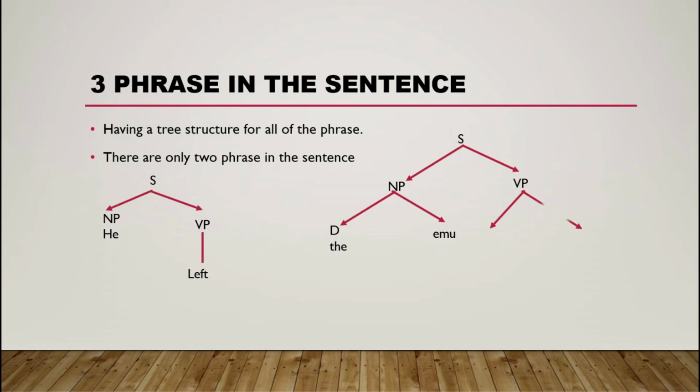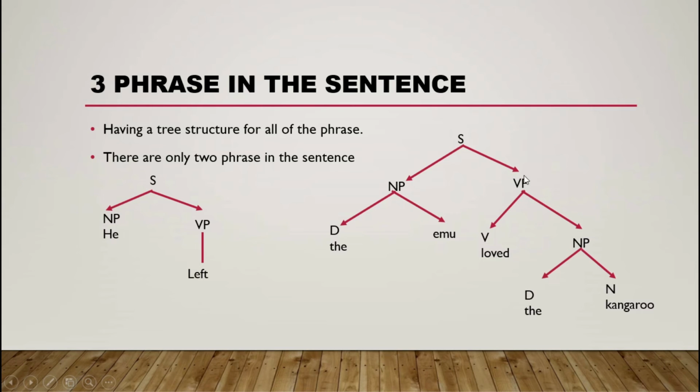The verb phrase divides into two. One is the verb, love, and the other one is a noun phrase. The noun phrase divides into two branches, determiner and noun. This one is the determiner, and this one is the noun, kangaroo. So "The Inu love the kangaroo." Inu means that someone loves the kangaroo.